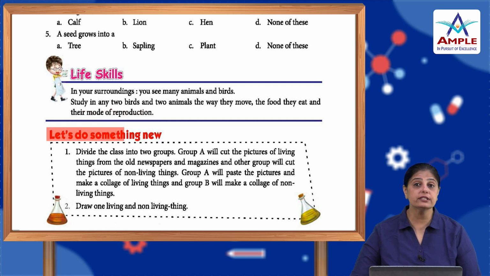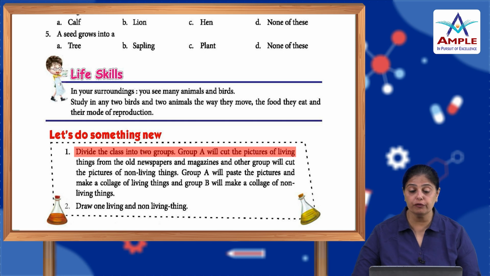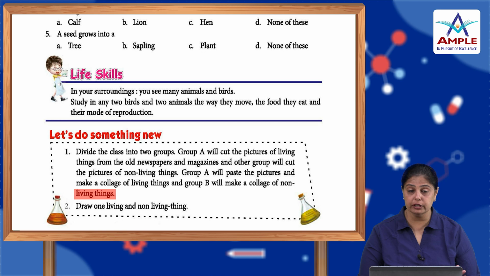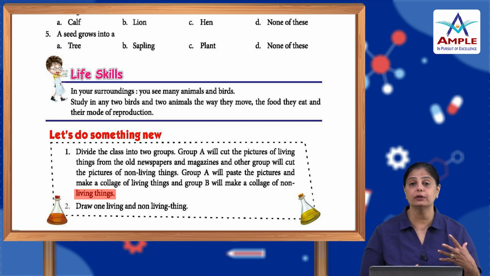Now let's do something new. You have to divide the class into two groups. Group A will cut the pictures of living things from old newspapers and magazines, and the other group will cut the pictures of non-living things. Group A will paste the pictures and make a collage of living things, and group B will make a collage of non-living things. So, gather all the pictures, split yourselves into groups and then make a collage. You know what a collage is, right? You take a chart paper and you stick different pictures, and that will give you a collage. After that you have to draw one living and one non-living thing.